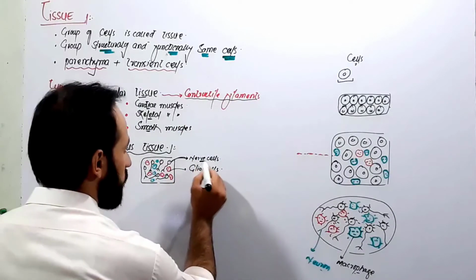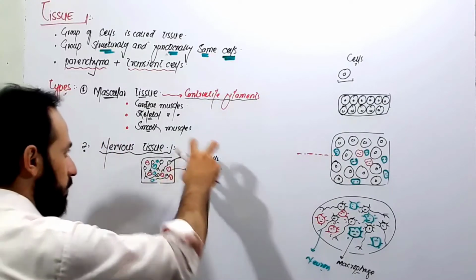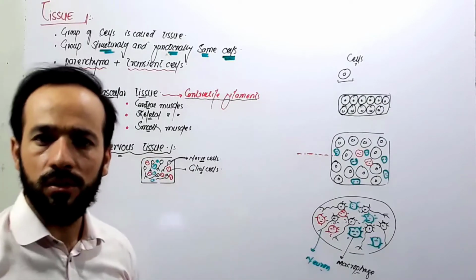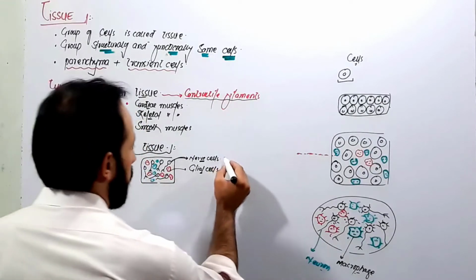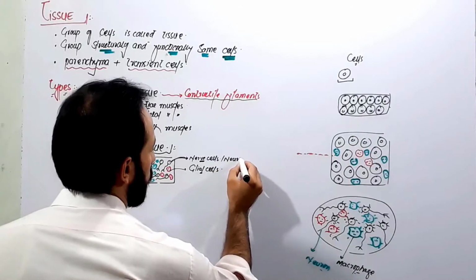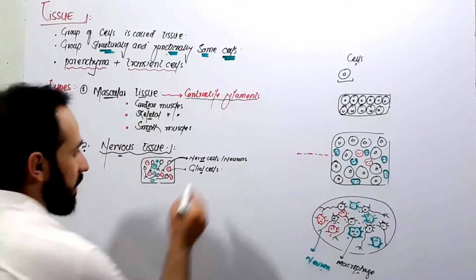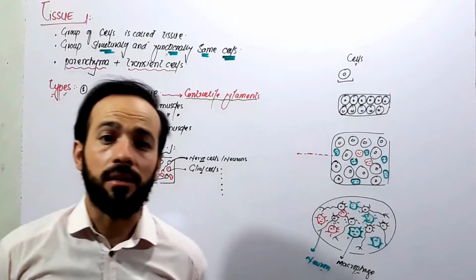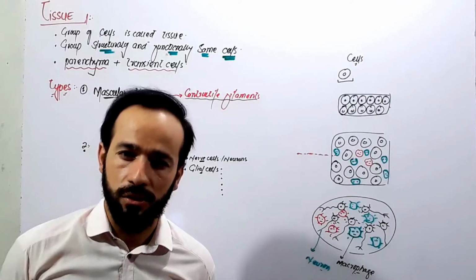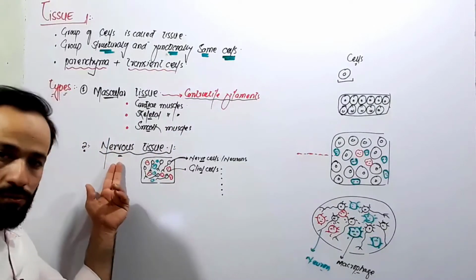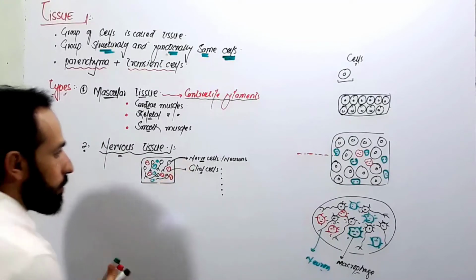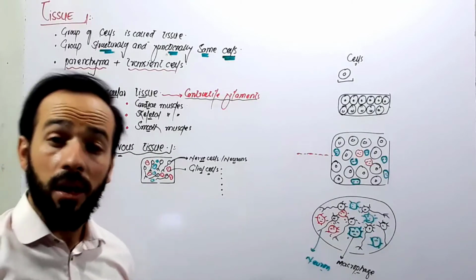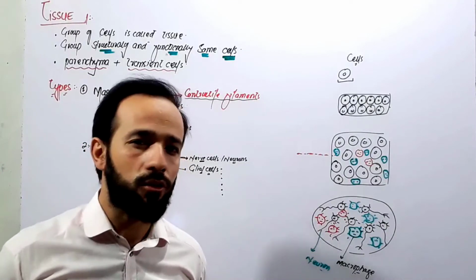So the nerve cells and the glial cells, both of them will combine and make a tissue which we call nervous tissue. So simple, right? And we also call them neurons, right? And then we have 6 types of these glial cells. We will discuss them while we discuss the nervous tissue in detail, right? So what is nervous tissue? A tissue which is composed of neurons and glial cells. This is called nervous tissue. That's so simple. And we know we have this nervous tissue in our body.